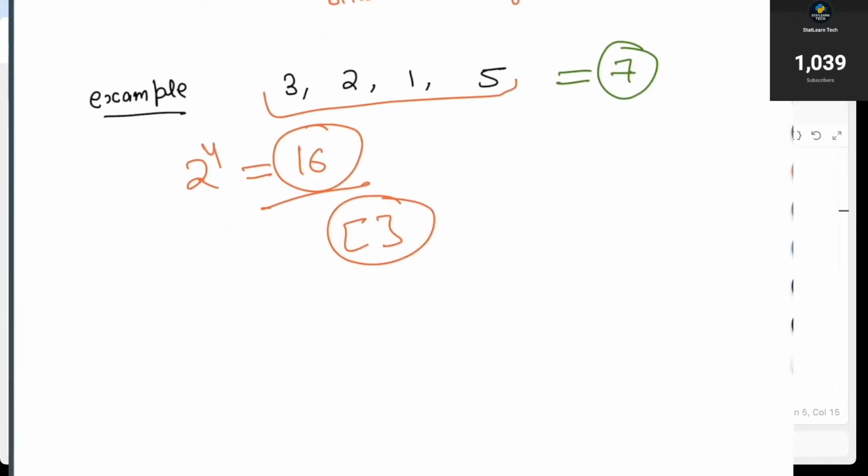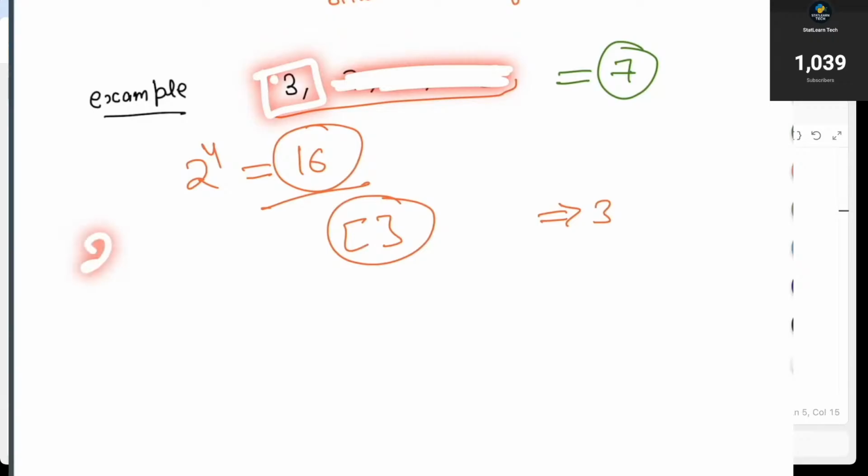Now let us see the first element, which is 3. Using the 3, I can create two subsets from an empty array, or an empty data. I can create two subsets using 3. That's the first element, right? Now imagine the situation here. I get to see one element. At this point, I don't know about other elements. How many subsets are you going to have? It is 2 to the power 1. As of now, we have seen one element, so 2 to the power 1.